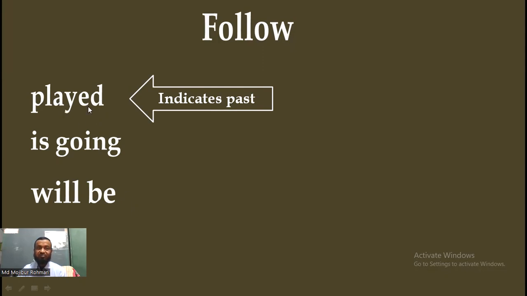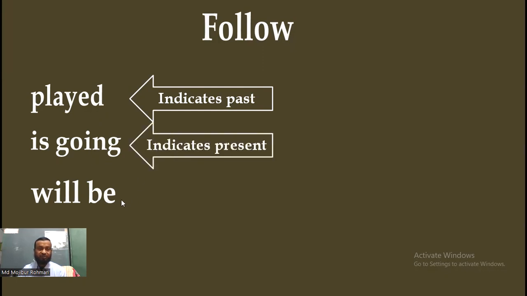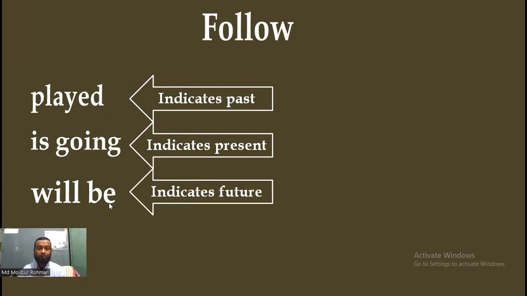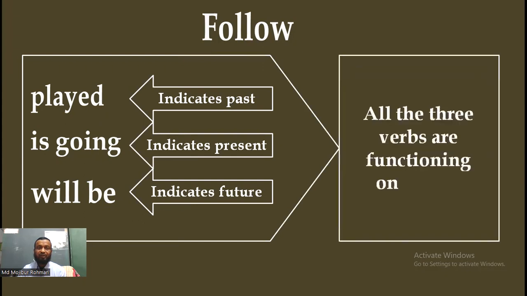This verb indicates past, this verb indicates present, and this verb indicates future. So easily we can say that all three verbs are functioning on what? On times. All three verbs are functioning on times.